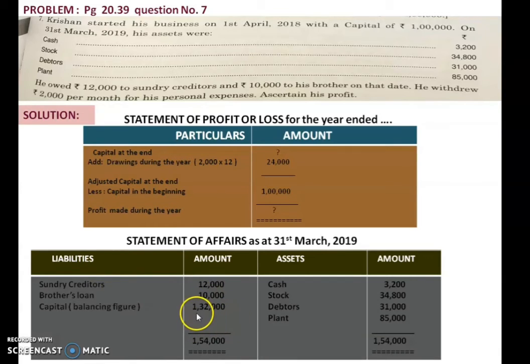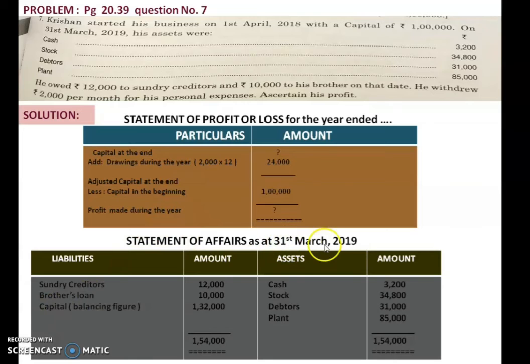So what is that amount? It is our capital. It is the capital amount. We got that capital with the balance figure. Okay, when we close asset side and we close liability side, we found that liability side is short by 1,32,000, so you balance this figure, so that is your capital at the end.